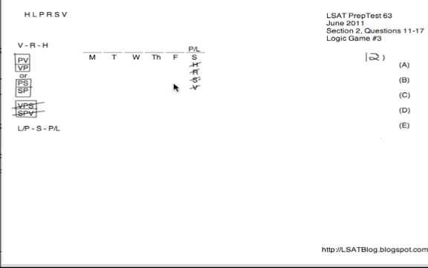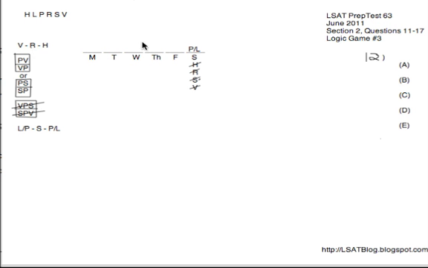Next, number 12, which vehicle cannot be the one serviced on Thursday? So of course, we have not mapped any kind of restriction here, and even if we did, it would not have been that helpful, simply because they're testing something rather subtle here. Now, I want to think about what's involved in orders, and the only variables involved in concrete orders are V, R, and H. And so I want to focus on V and H because they're the variables that are on the endpoints of this sequence here.